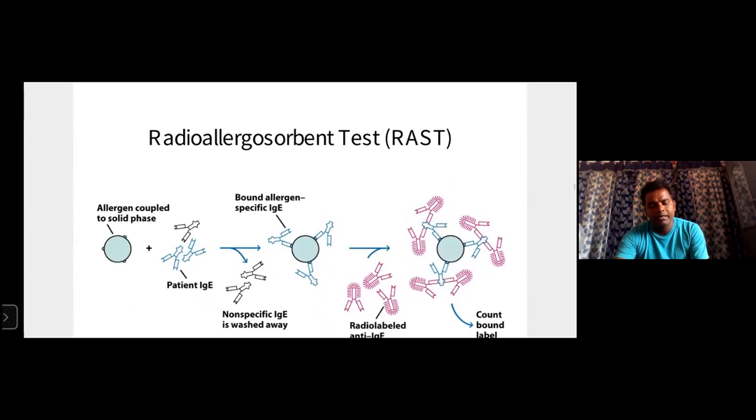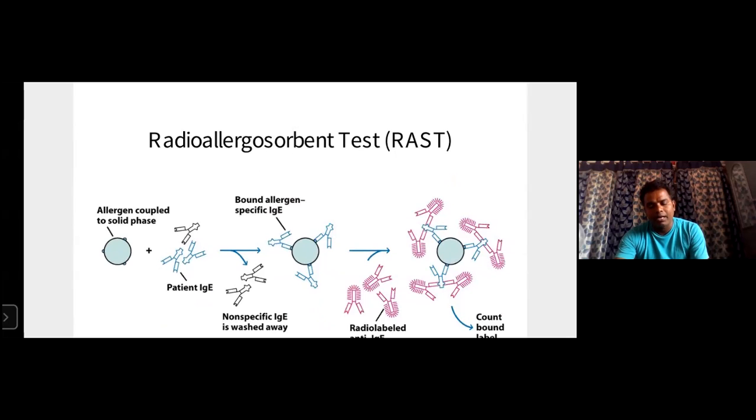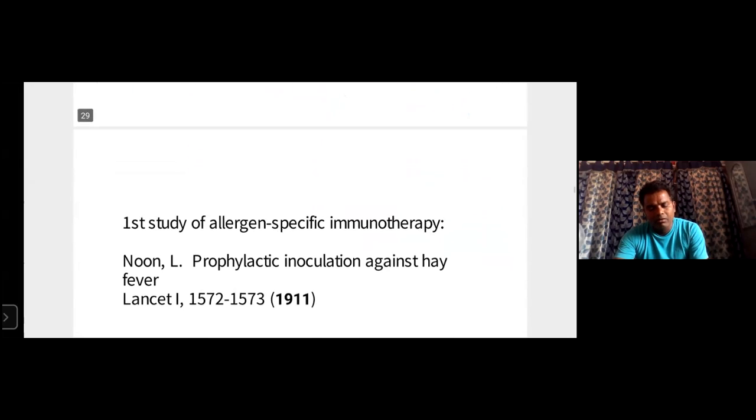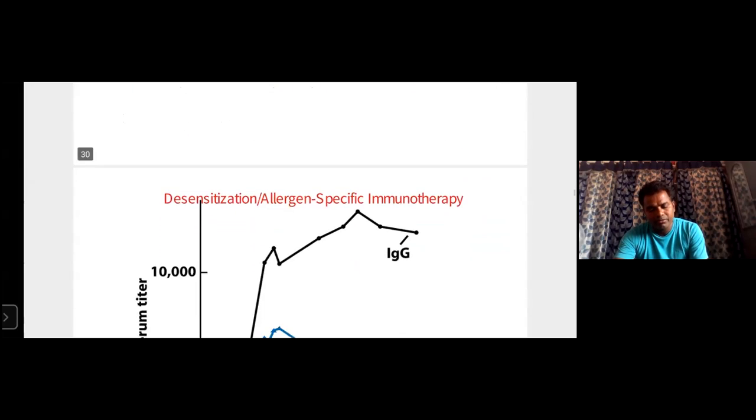And radio allergy, that means RAST. What is RAST? Radio allergen test. By using RAST, we identify this. This is one of the important reactions, right?